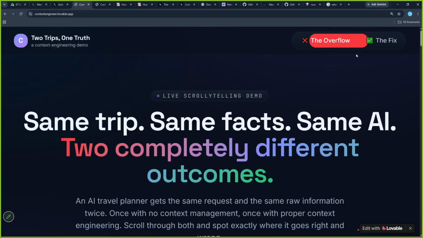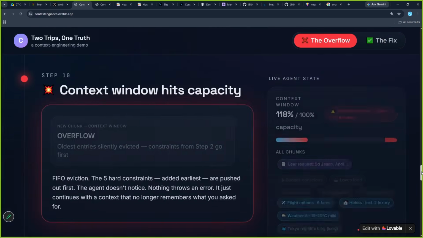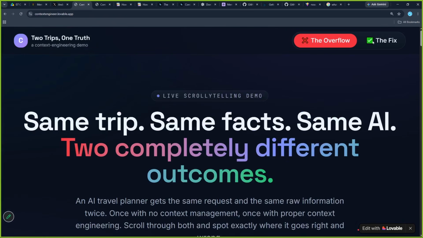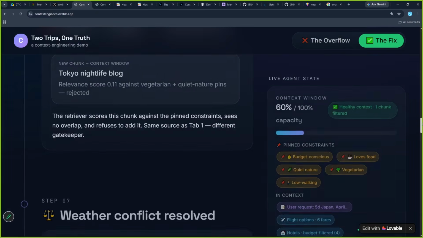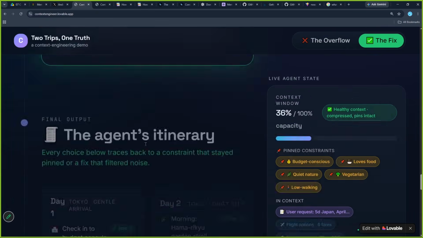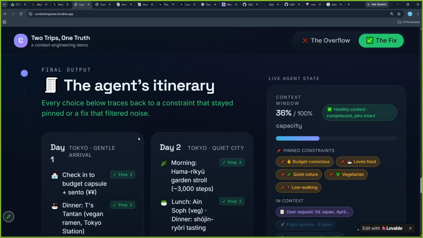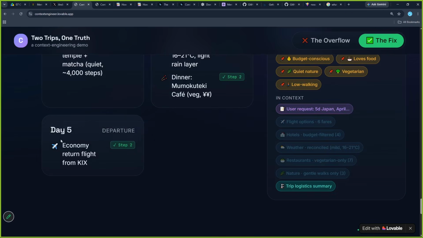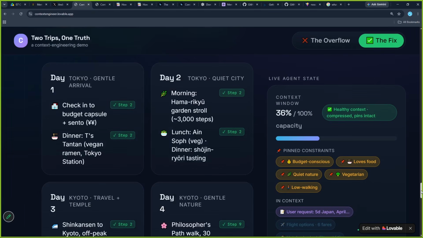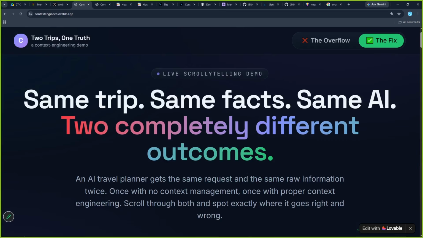Earlier, all the information we received was passed to the AI agent, and the AI agent had to decide what to do with it. But now, because we compressed it and managed the information properly while extracting it, the AI agent did not have to do a lot of tasks. It only had to format all this information properly and give it out. And this is what the solution of context engineering was. This is how we managed the information for this particular use case.